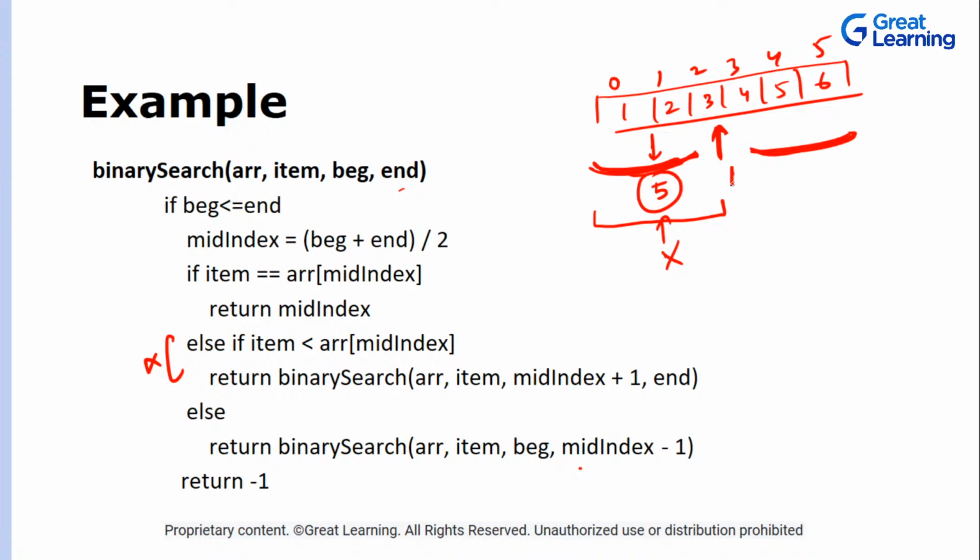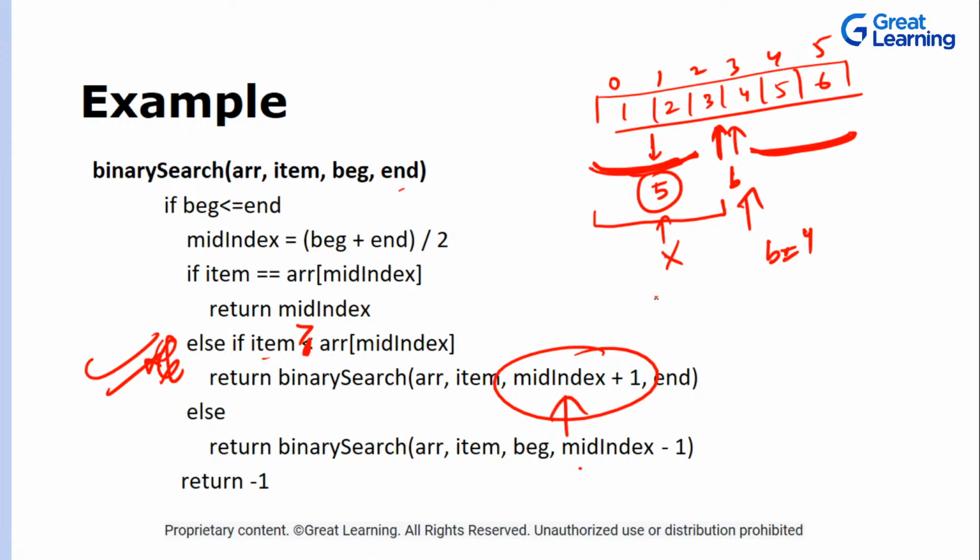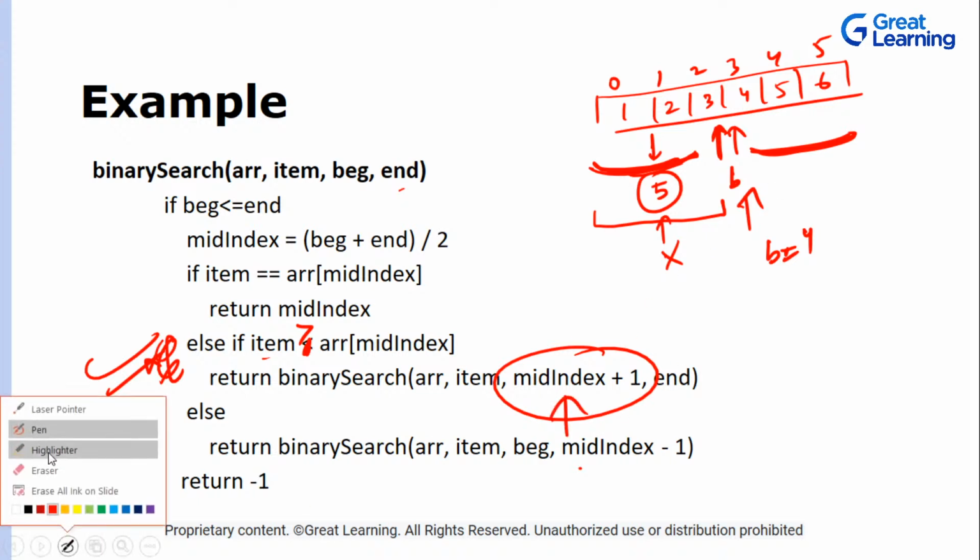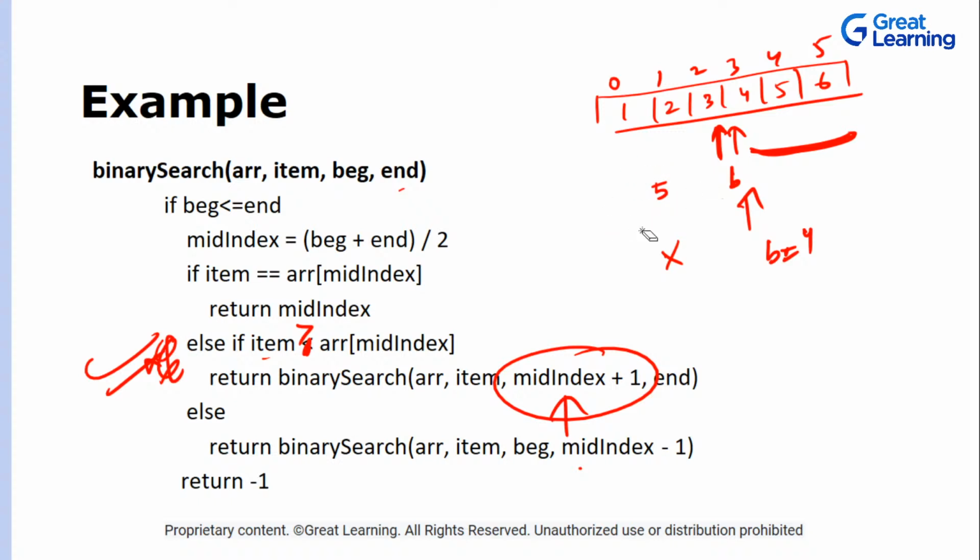The beginning will be updated to middle index plus 1, so the new beginning is pointing to index 4. So it should be: if the item is greater than the middle element, this will be executed and we update the beginning.